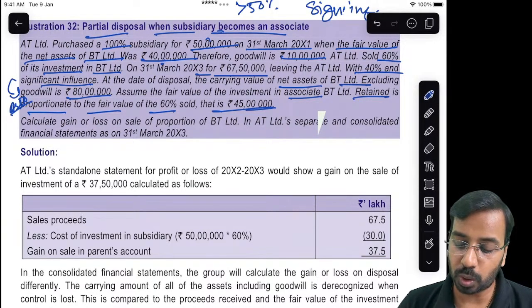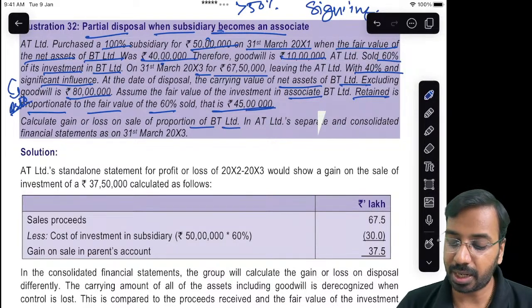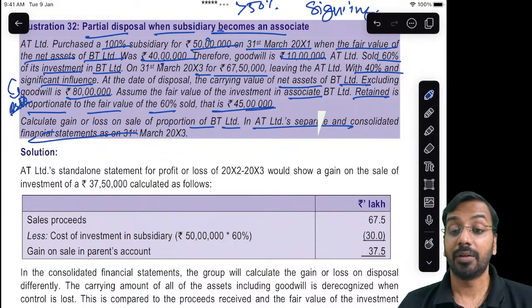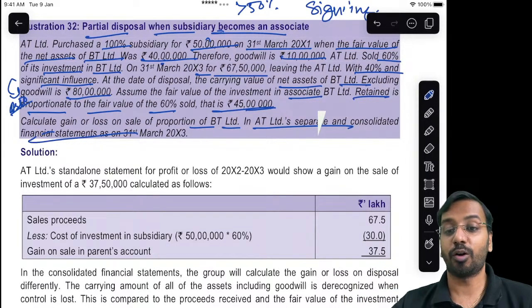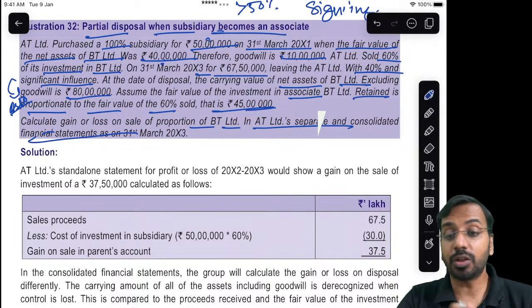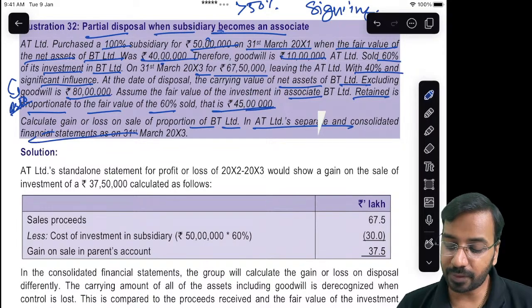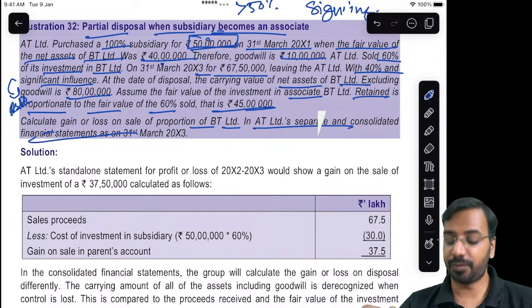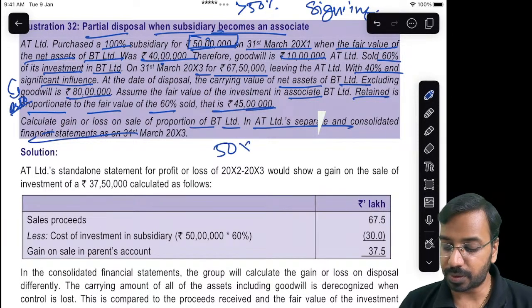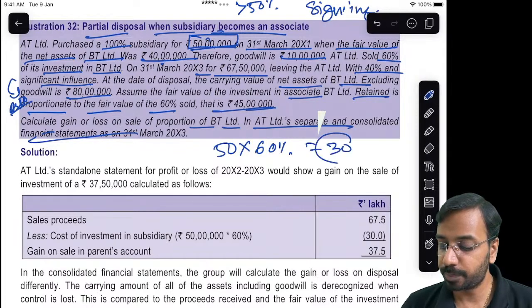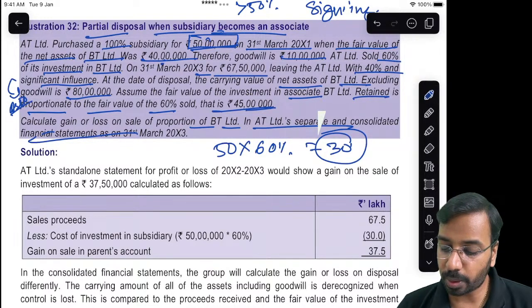Calculate the gain or loss on sale of the proportion of BT Limited in separate and consolidated financial statements. So here we have separate financial statements and also consolidated financial statements. Separate financial statement means what? In its individual financial statements, it has invested at what value? 50 lakhs. Now 50 lakhs is for 100%. We sold 60%. So our cost is how much? 30 lakhs. This cost you compare with the sale proceeds.